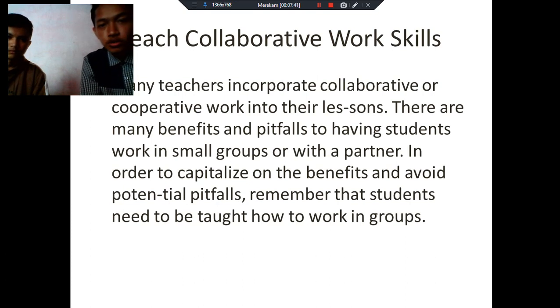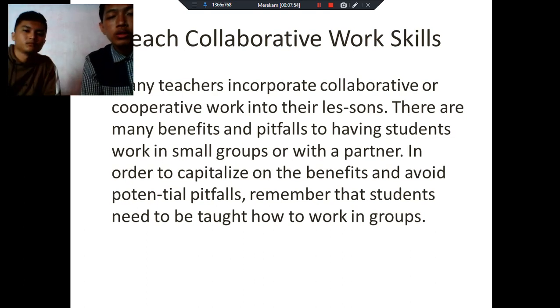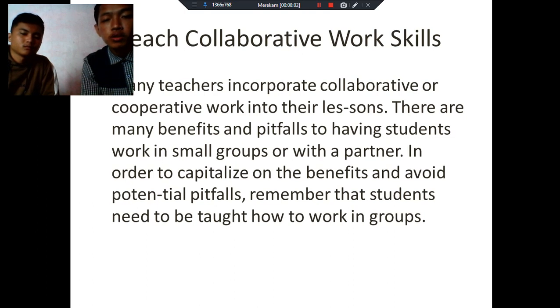Last is teach collaborative work skills. Many teachers incorporate collaborative or cooperative work into their lesson. There are many benefits and pitfalls to having students work in small groups or with a partner. In order to capitalize on the benefits and avoid potential pitfalls, remember that students need to be taught how to work in groups. Thank you.